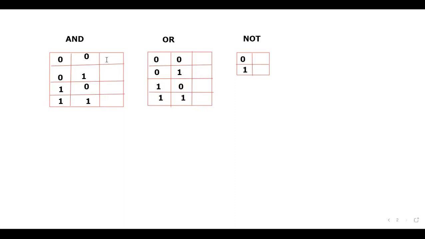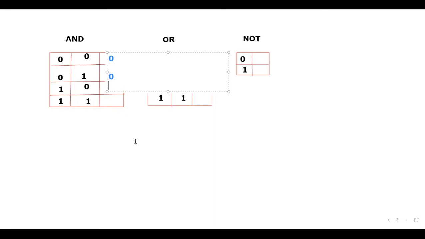What is the output of 0 and 0? Don't you think it is 0 itself? Next, think and answer: what is 0 and 1? It is also 0. What about 1 and 0? Don't you think that is also 0? So then what about 1 and 1, sir? If both the numbers are 1 and the AND gate is implemented between them, then the output is 1.